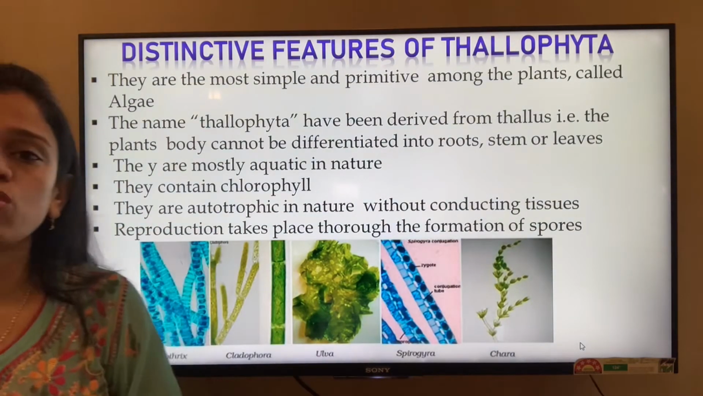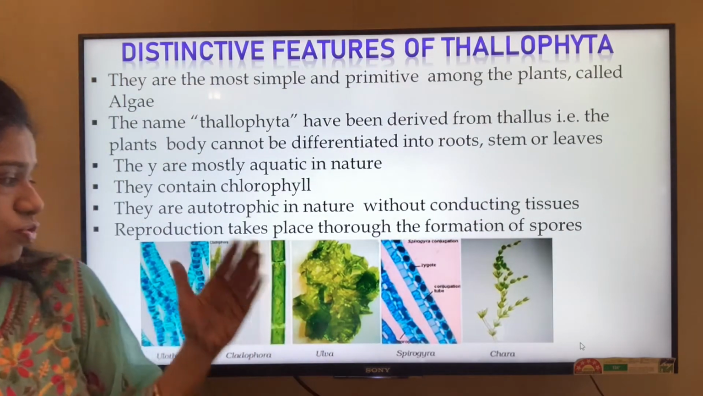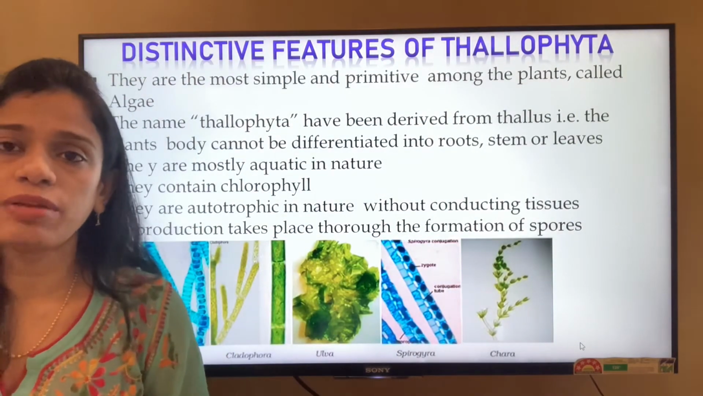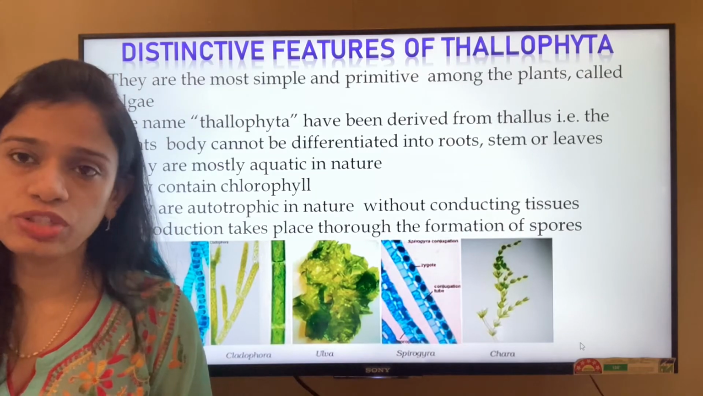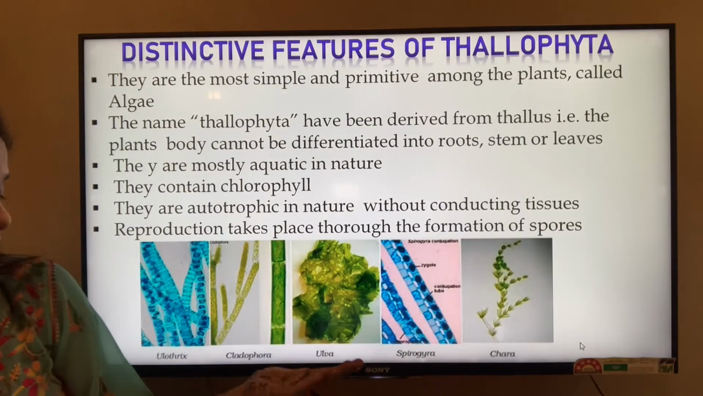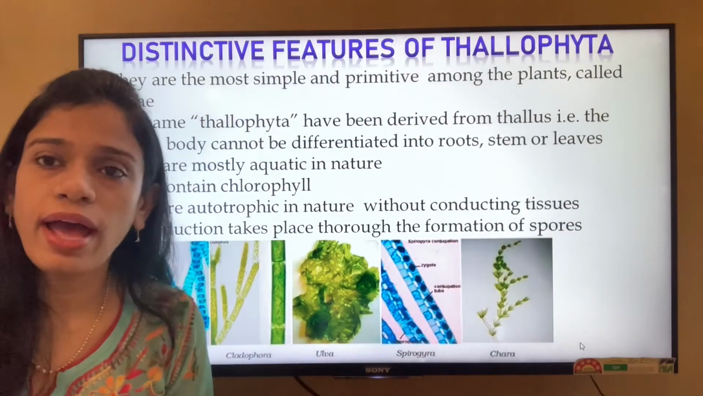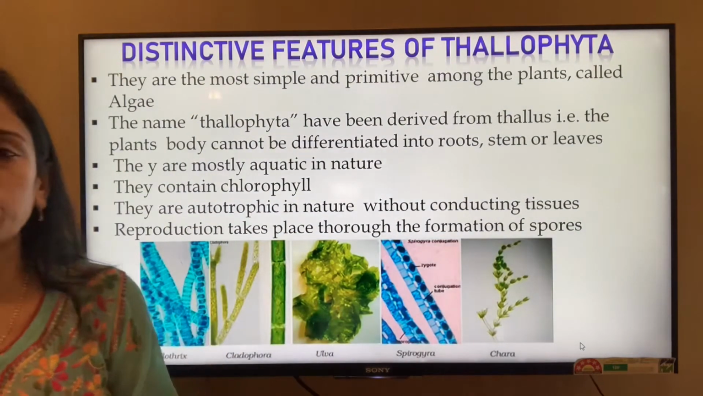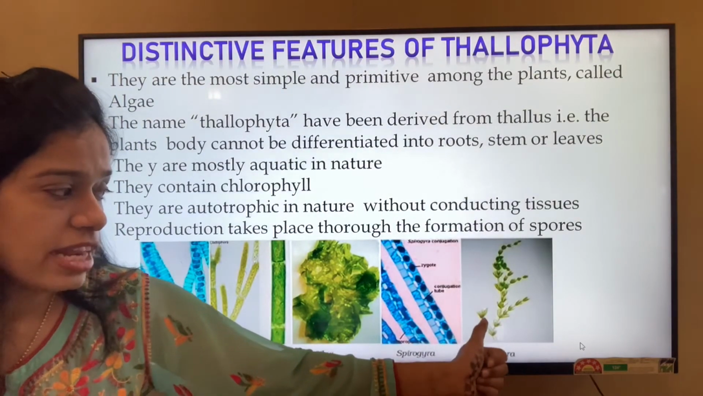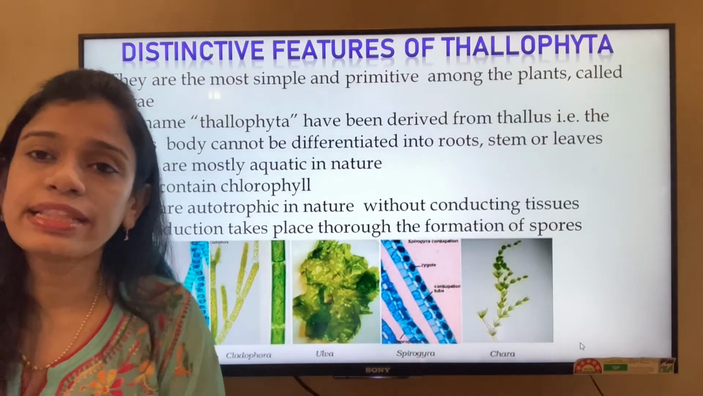They are without conducting tissue. They do not have any vascular tissue for conduction of water and minerals and for the transportation of food, and reproduction takes place through the formation of spores. There is no sexual reproduction that takes place. This is asexual reproduction, through spores. Some of the examples are Ulothrix, Cladophora, Ulva, Spirogyra, and Chara. These are the examples of algae. You can see that this alga, Chara, looks like it has leaf-like structures, but there is no proper root. It is just a thallus-like structure.